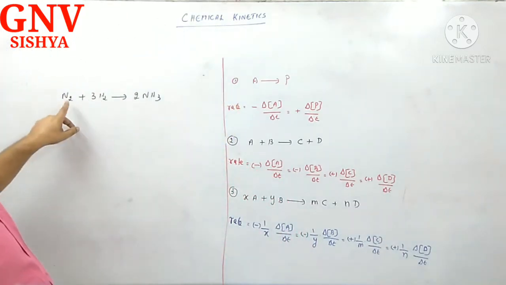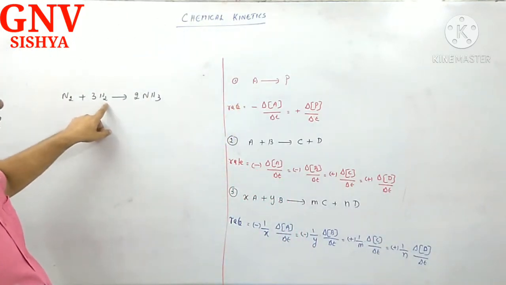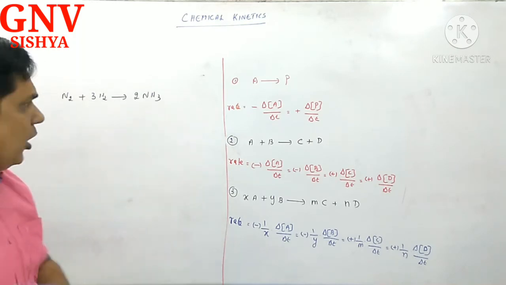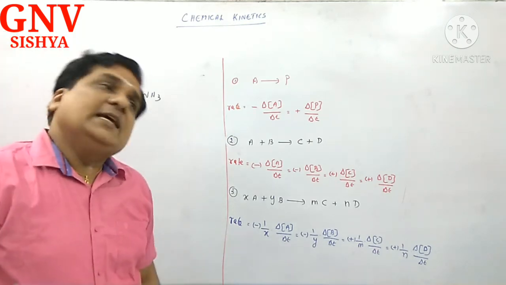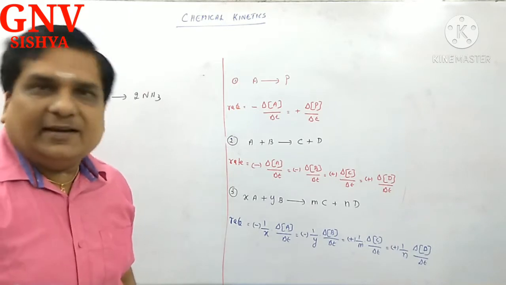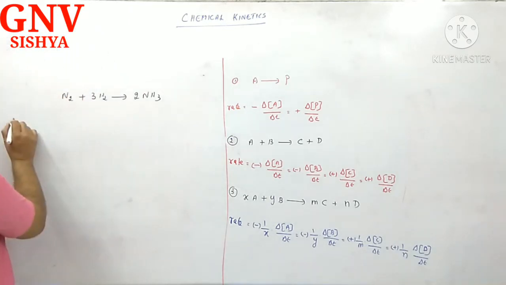Now, let us take 2 nitrogen, 3 into 2, 6 hydrogen, 2 into 3, 6 hydrogen. Obviously, for the given reaction, it is stoichiometrically balanced. I can write the rate. Correct? So, what is the rate of the reaction?